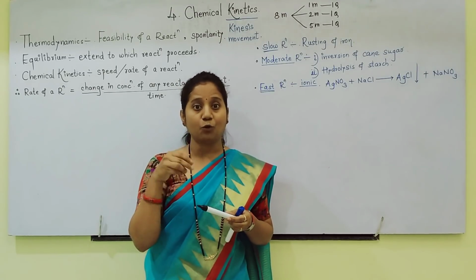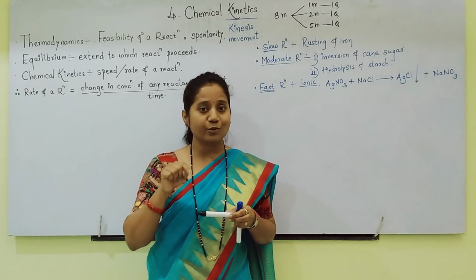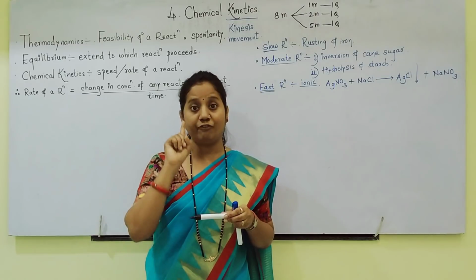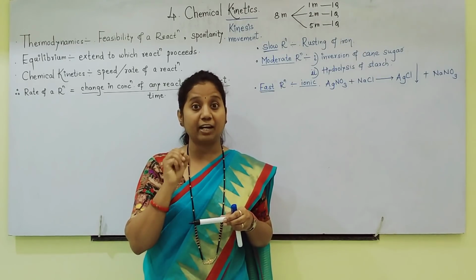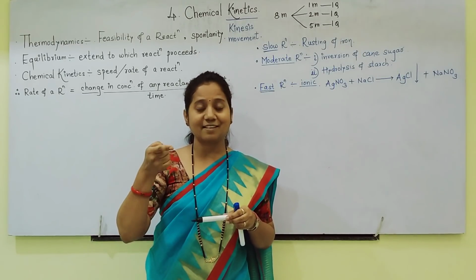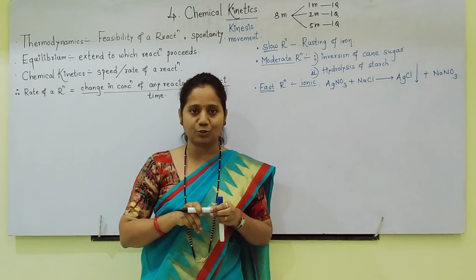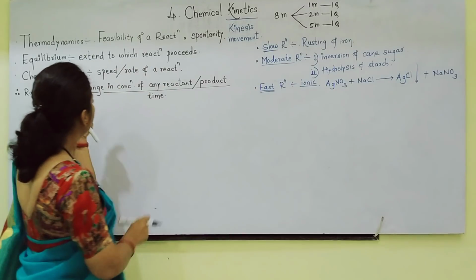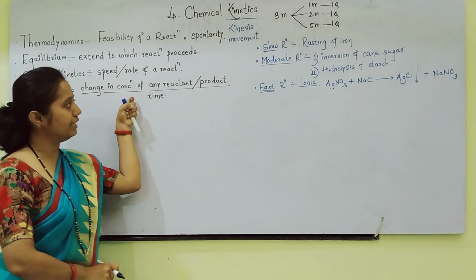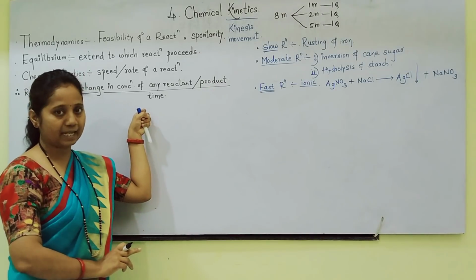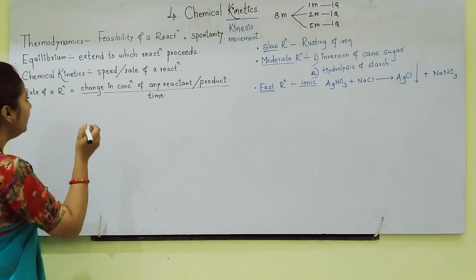There are two ways to find the rate of reaction. Today in this class, I am going to teach you the first method of writing rate of reaction. Next class, the second method. Based on both methods we are going to solve problems. So change in concentration of any one reactant or any one product divided by time is the rate of reaction.